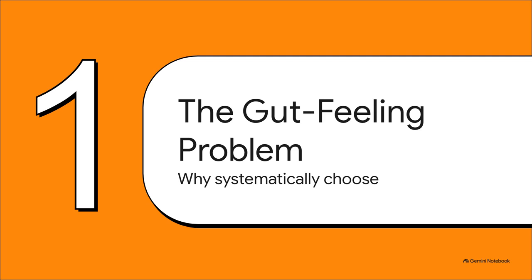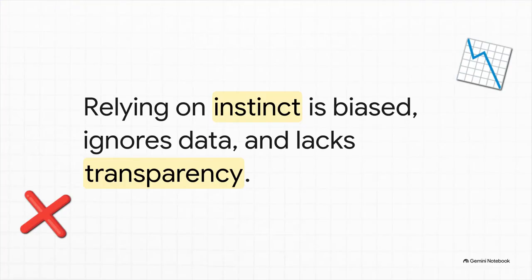Section 1, the gut feeling problem, why choosing a leader needs a systematic approach. So look, we all know that choosing an executive committee chair based on the foggy memory of a few insiders is just a recipe for subjective, totally unexplained outcomes. Imagine someone asking, hey, why was this person chosen? And your only answer is, well, they just kind of felt like the right fit. Yeah, you have a transparency problem. Organizations absolutely need a way to systematically reference past data and explicitly lay out their selection criteria.